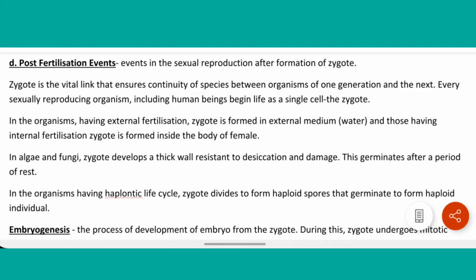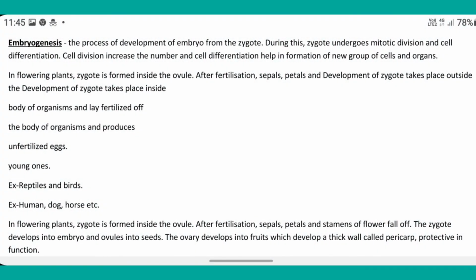In organisms having haplontic life cycle, the zygote divides to form haploid spores that germinate to form haploid individuals. Embryogenesis is the process of development of embryo from the zygote. During this, the zygote undergoes mitotic division and cell differentiation. Cell division increases the number of cells, and cell differentiation helps in formation of new groups of cells and organs.